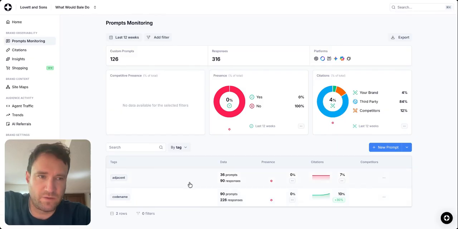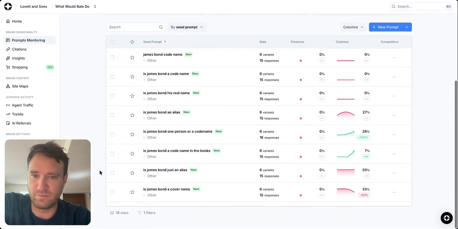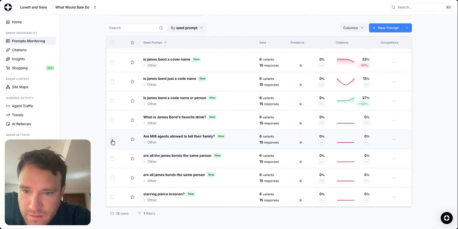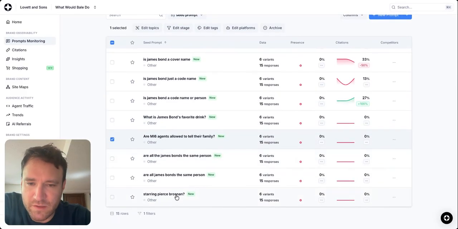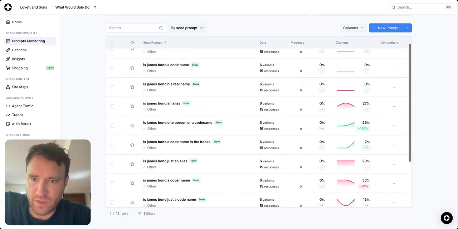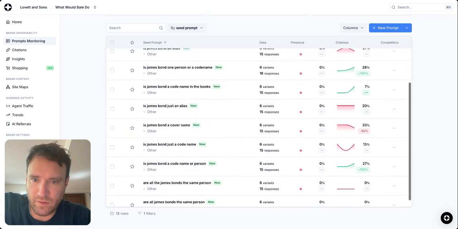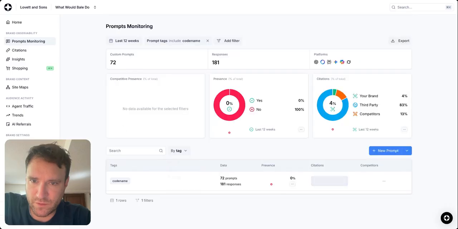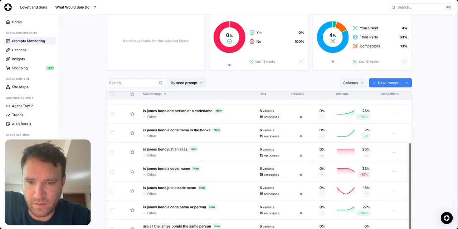One is called codename, the other is called adjacent. You may recall that I identified some prompts that are very much about the codename. So if we look at those, it's really just, is James Bond a codename? Oh, shoot. I tagged that one wrong. That one I think is just a typo. Well, I just had to do some quick cleaning up there. Now anything that's in here is codename.